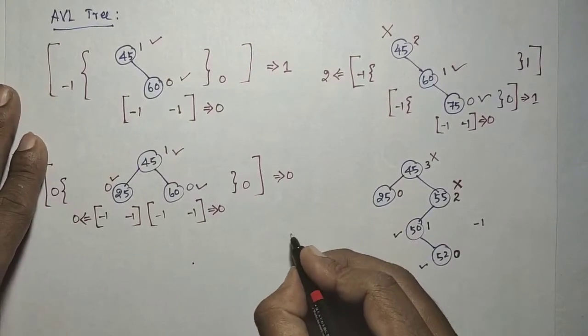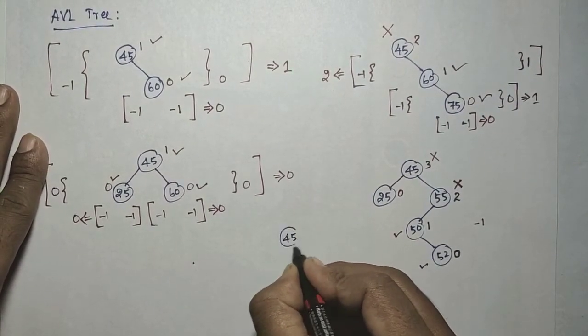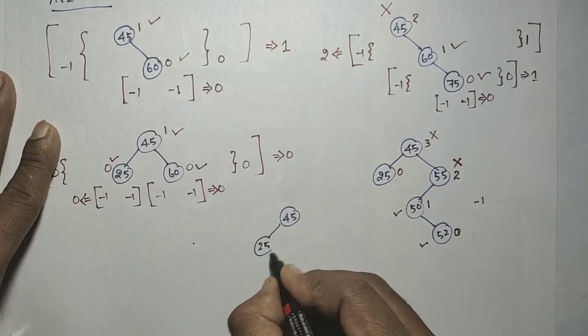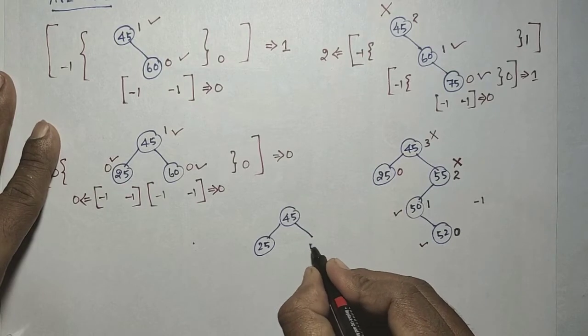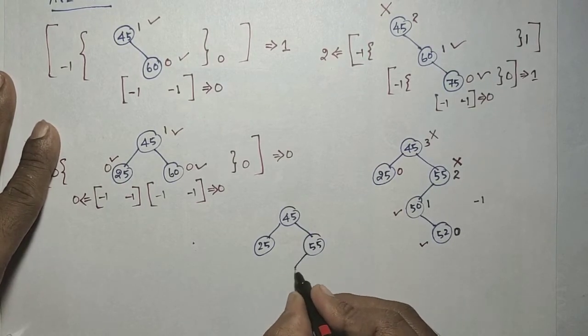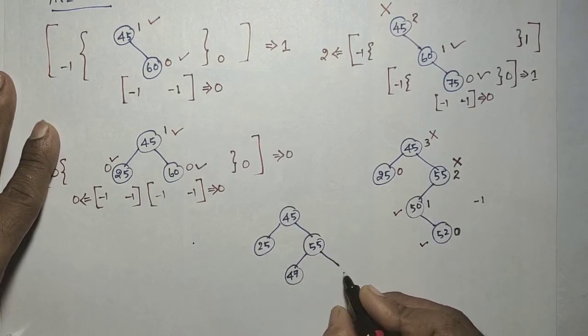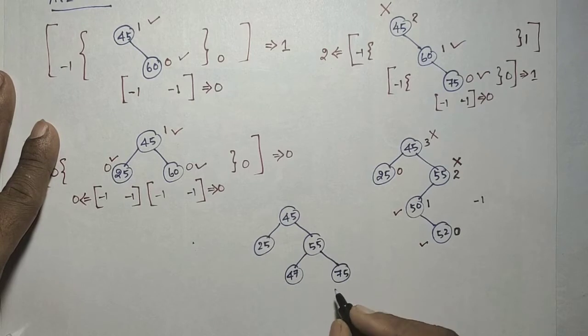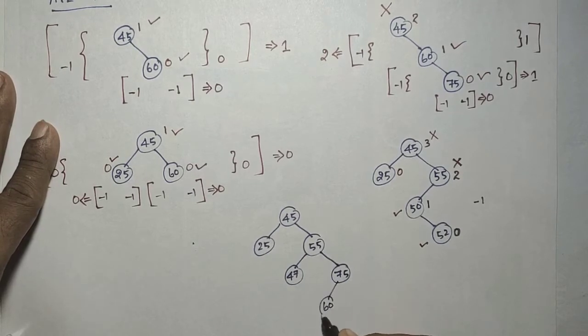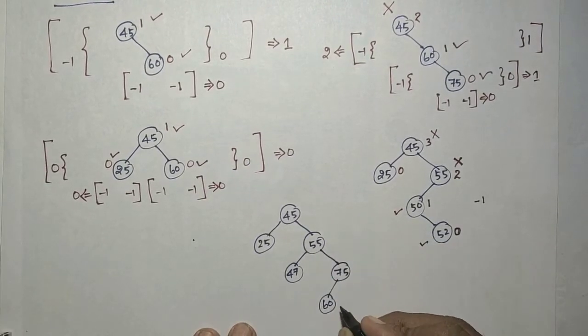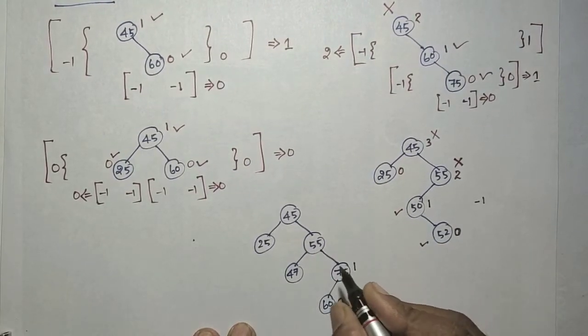See another example: 45, and then 25, and 55, and 46, 47 and 75 and 60. Now this looks like a balanced tree. It looks balanced, but actually when you try to find the heights, this height is 0, this height is 1,